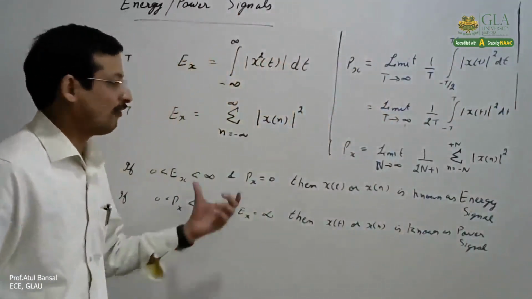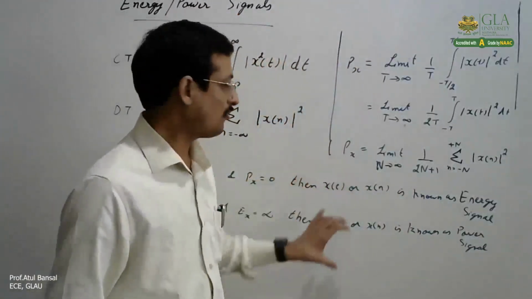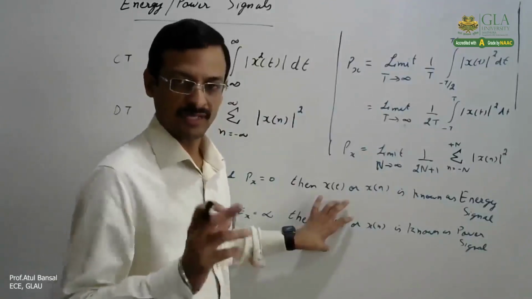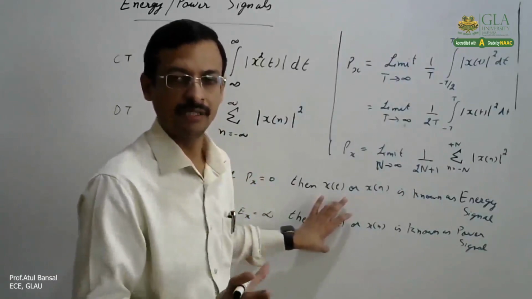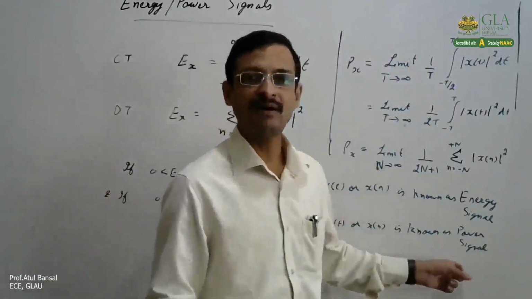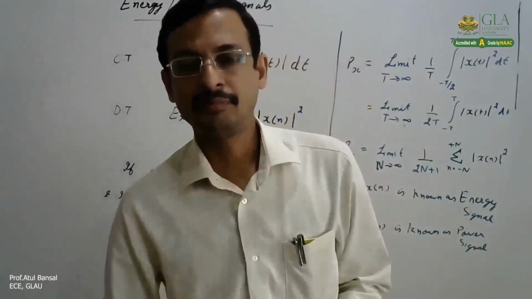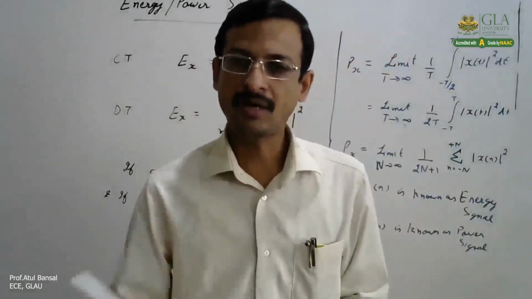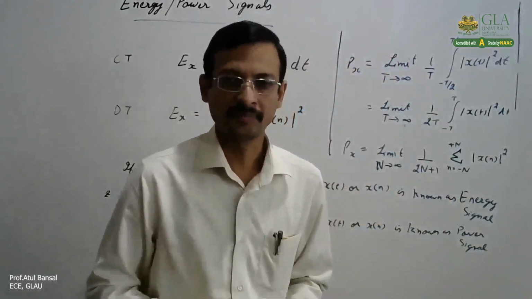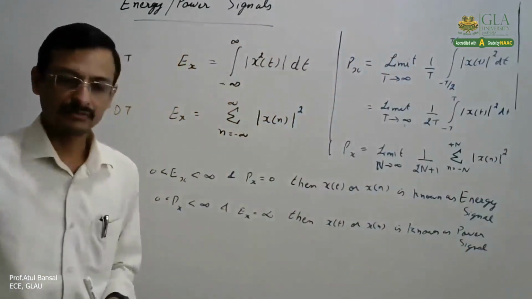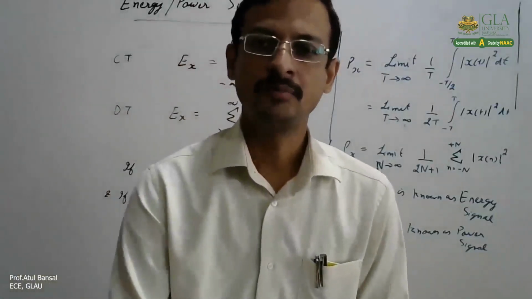So generally, all non-periodic signals are energy signals, and all finite periodic signals, where the signal is periodic but we are considering only a finite duration of time, are power signals. But the reverse is not true. All finite periodic signals are power signals, but all power signals are not necessarily periodic. That is the important thing. All right. So now let us take a question to understand how we can determine whether a signal is energy or power.